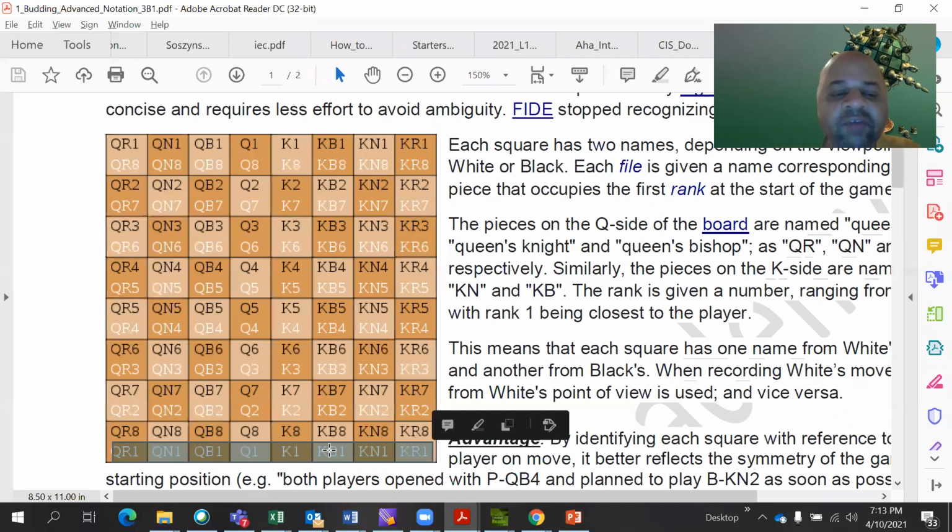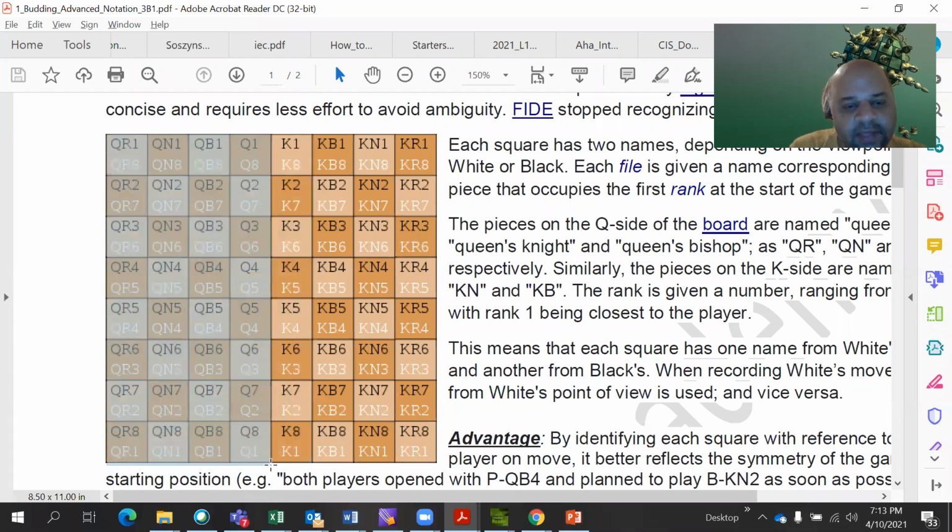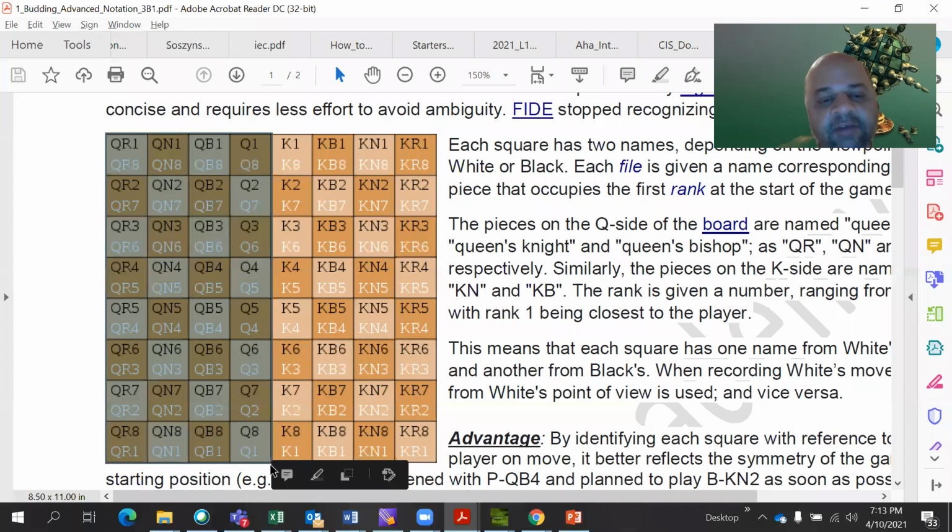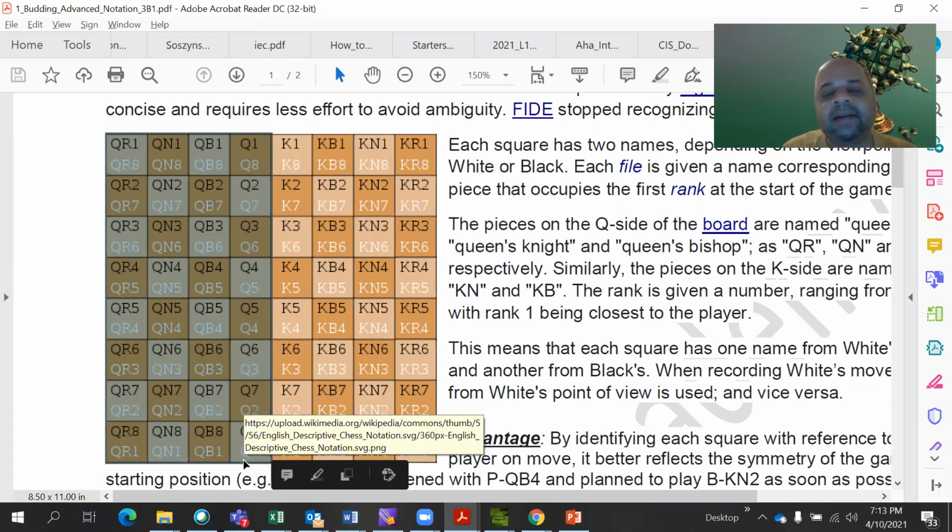What does QR mean? Queen side rook. Very simple. You have learned the chessboard. We saw that this half of the chessboard is called the queen side, because the queen is standing at the middle, and everything left of it is the queen side. So that's why you will see that all the squares are either QR, meaning queen rook, or QN, meaning queen side knight, or QB, meaning queen side bishop, or simply Q, meaning queen itself, right? So that is how all these squares are called.